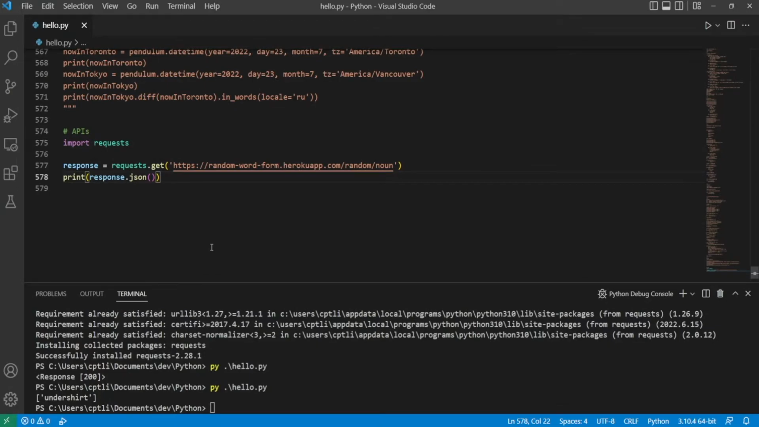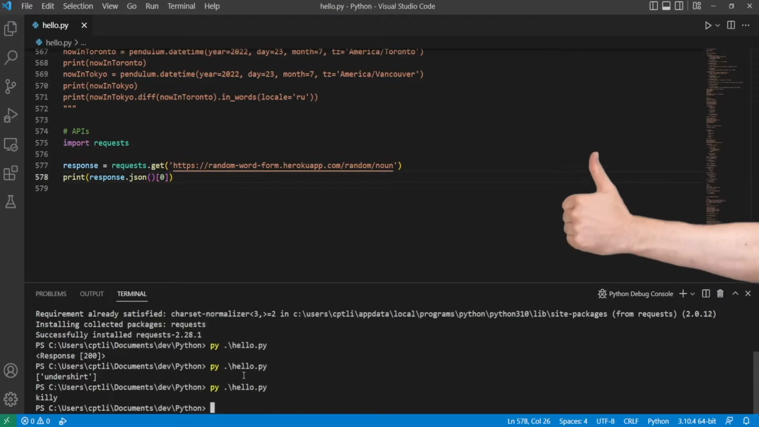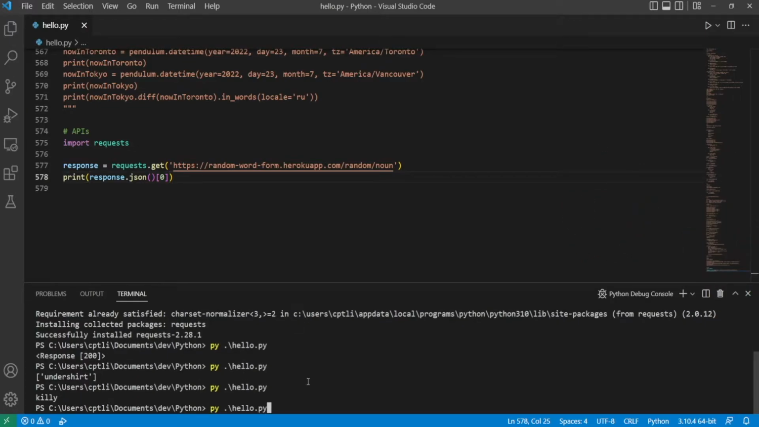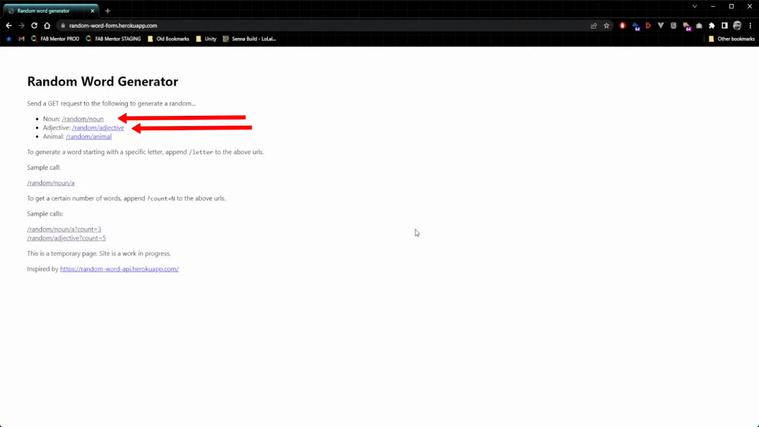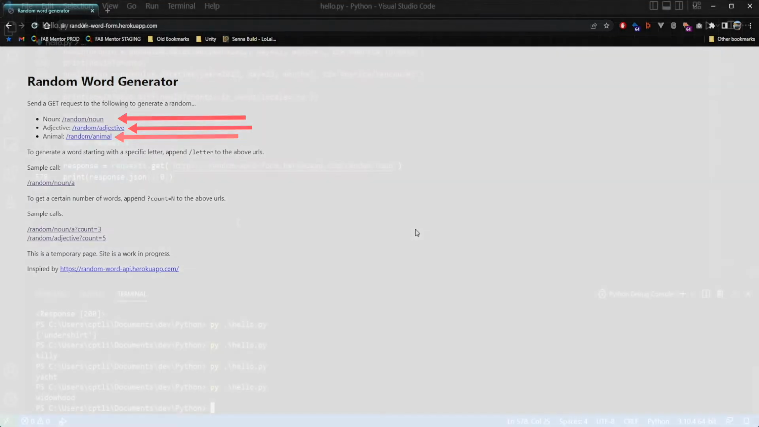So all we have to do is just get the first element from the array, and bam, we have a word every time we run our script now. Killie, yacht, widowhood, a weird one. Now let's allow the player to provide some input to choose whether they want to play with a noun, adjective, or animal, since these are what the API already supports.